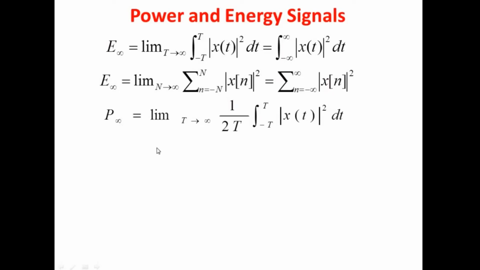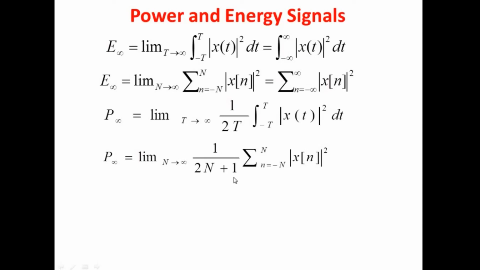Now we'll see the power formula for the discrete time signal. The same here: the length of the x-axis goes both to positive infinity as well as to negative infinity. So here the duration is capital N. On the positive side there will be one N, and on the negative side there will be another N, so altogether we will have 2N. But for discrete time, we have to include the value present at the origin.